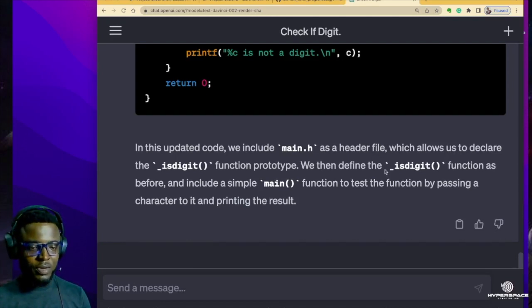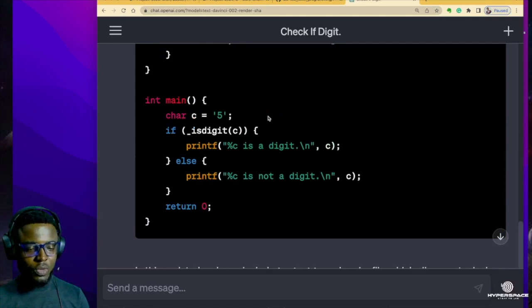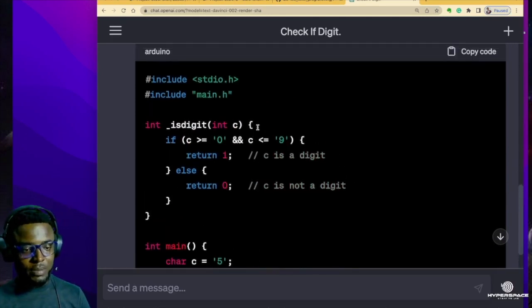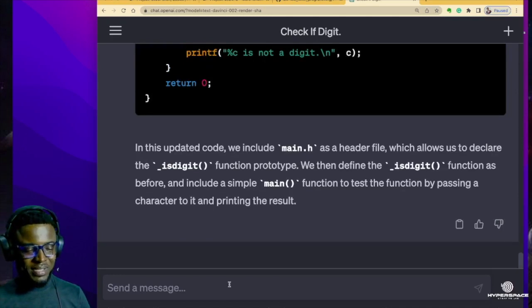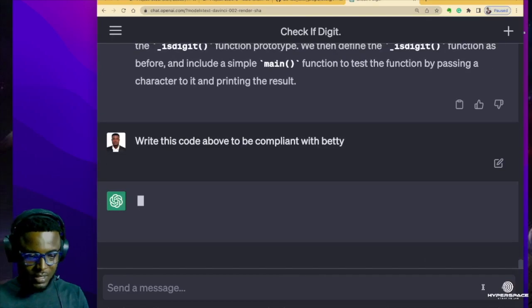We're not done. Remember that in all our C projects, the code is supposed to be compliant with the Betty linter. So if you just try and work with this code and then take it to your checker, you push it to your GitHub, it's not going to pass because it's not compliant with Betty. So now we're going to tell ChatGPT to write this code to be compliant with Betty. So let's say, write this code above to be compliant with Betty. We pass it in.